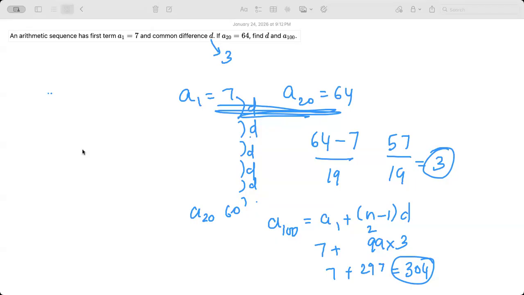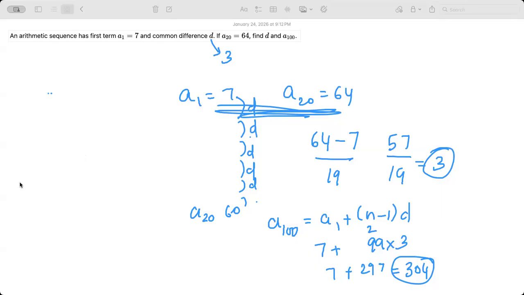Then I did 80 times 3, which is 240, and then I added that to 64. 100 minus 20, because it's the difference between A20 and A100. I multiplied that by 3 because d equals 3, and then added it to 64. Oh wow, okay, nice.